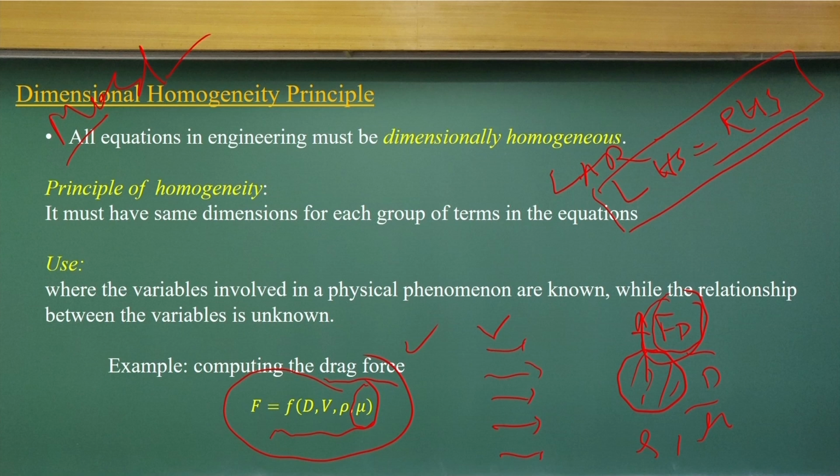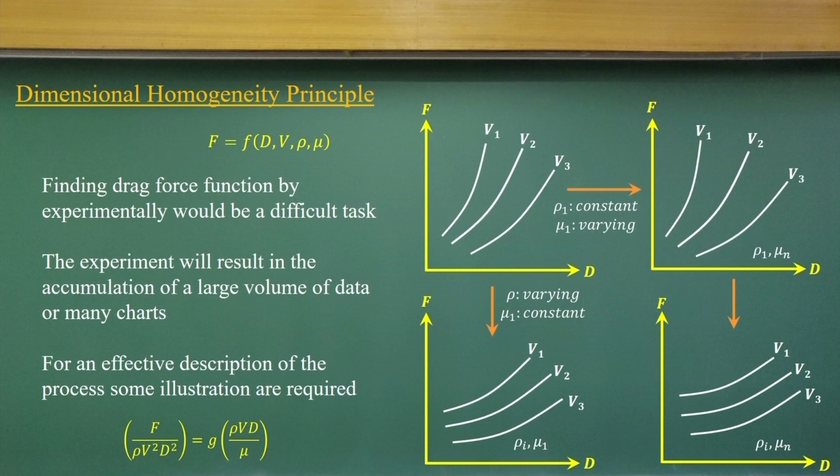Now I have to design the experiment to find out this F component. How will I do it? There are two ways. First, since F is a function of 4 independent variables, I will do 4 types of experiments.